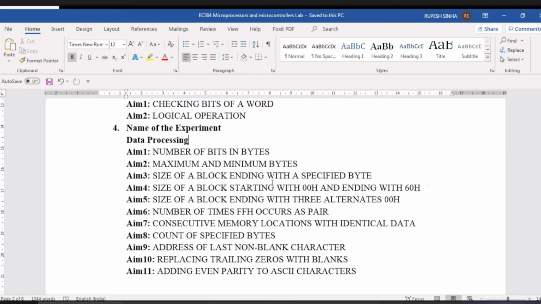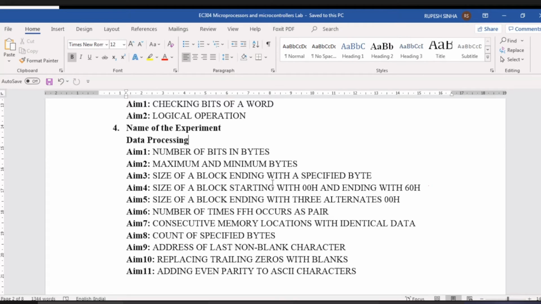Okay, size of a block or a string ending with a specified byte. Suppose we have a string of 10 numbers, simple 10 numbers. The statement is that whenever in the string ff comes, you can say that the string will terminate. We have to count the size, after how many bytes that ff comes. That is the objective here.